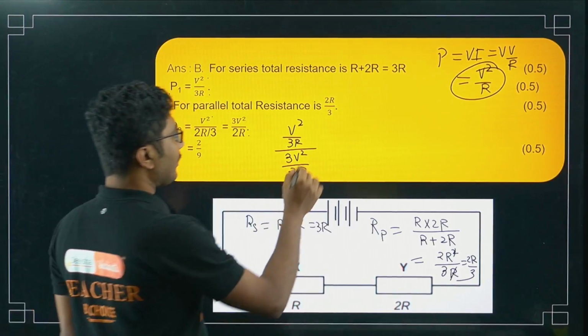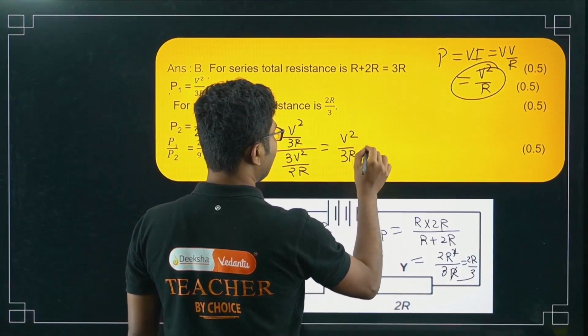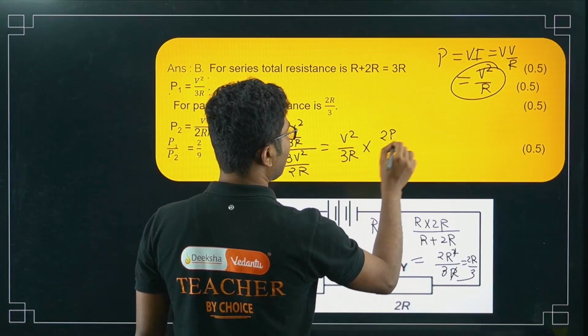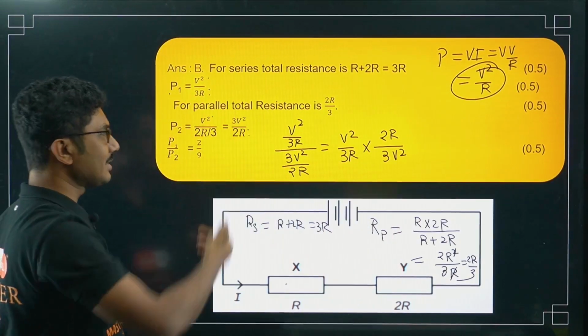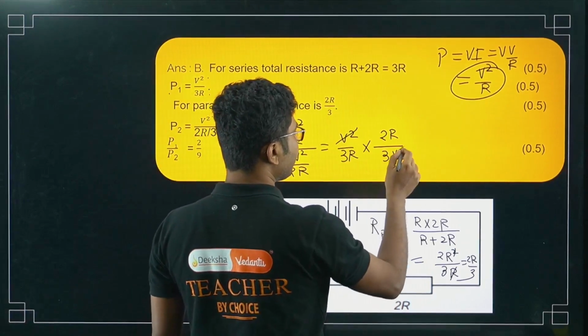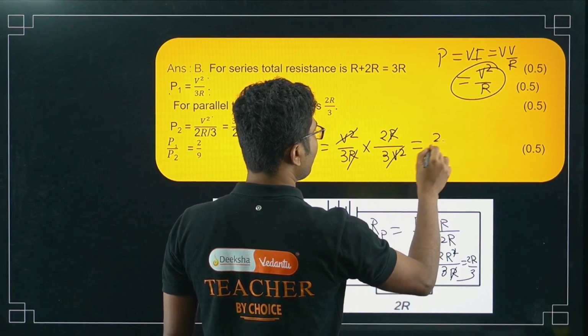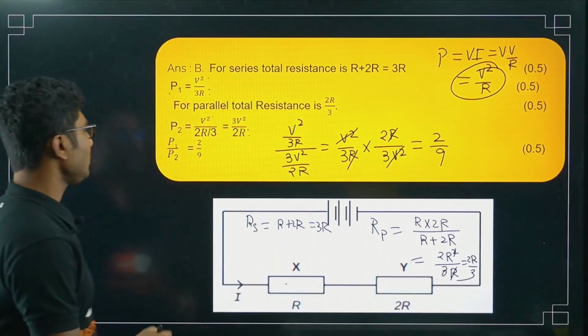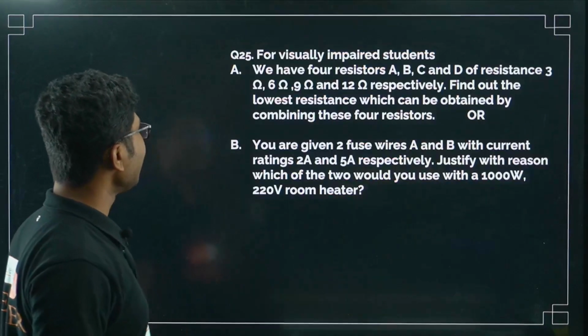Okay, so what will be the value? V square by 3R into 2R divided by 3V square, right? It is like a division, so it will reverse. So V square cancels, R cancels, so you get 2 by 9. So 2 by 9 is the answer in this case. Now let's move on to the next question.